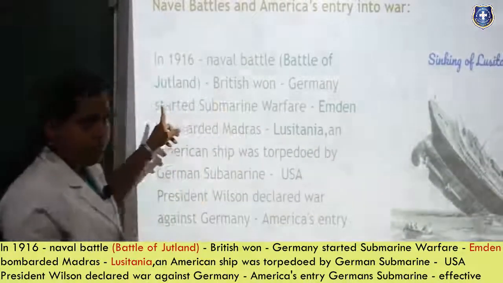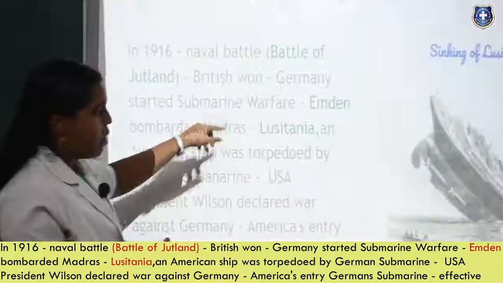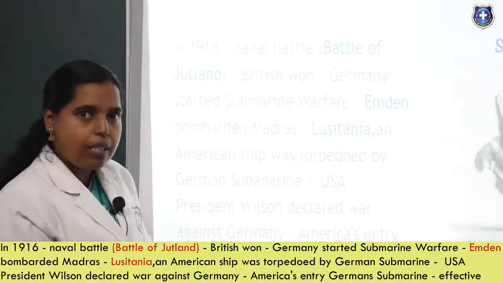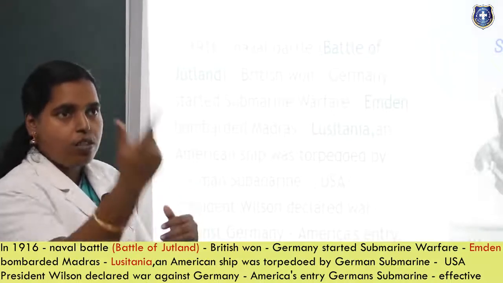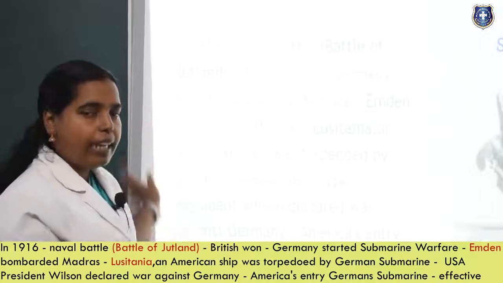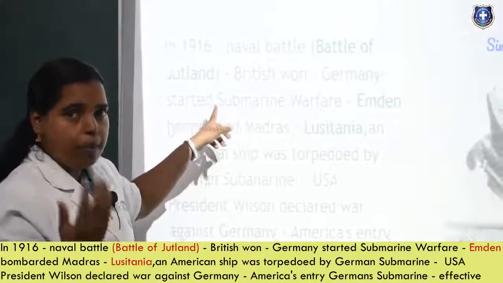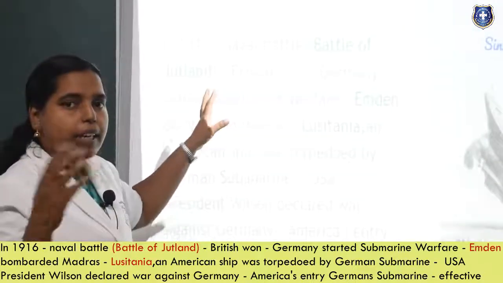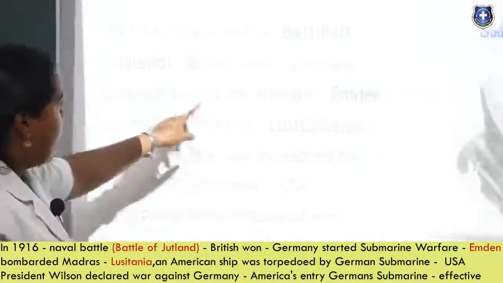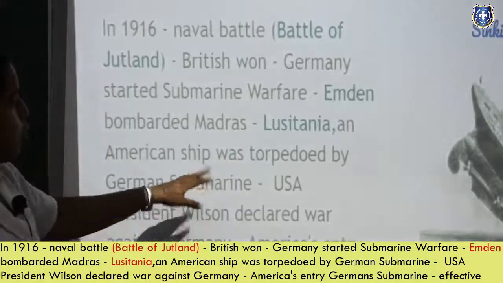So Germany started using their technology, they created submarine warfare. When the Allies' ships are coming, it's very easy if they have their submarine in the sea. If they understood that Allies' ships are coming, they can easily attack them, so that will be a great loss to the Allies nations. So that is the main aim. And they can even loot them. Loot means they can even rob them, and they can use it for their purposes, for their warfare. Like that, Emden bombarded Madras, and the Lusitania, an American ship, was torpedoed.